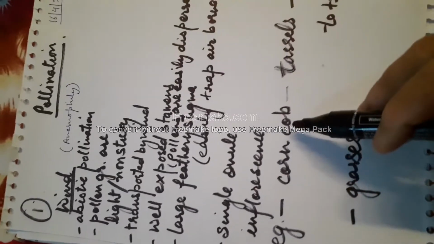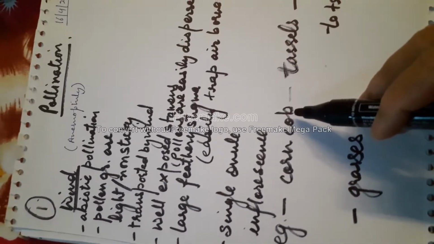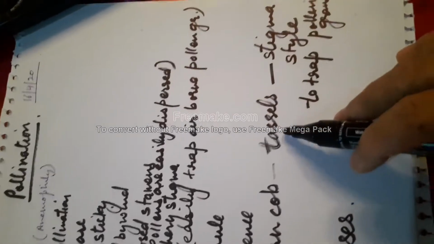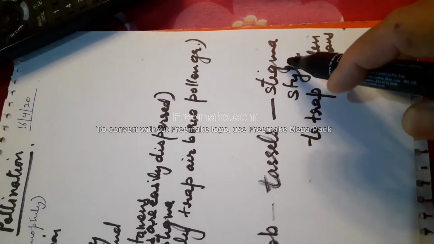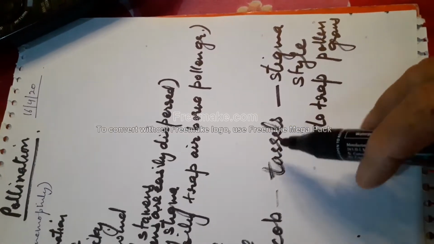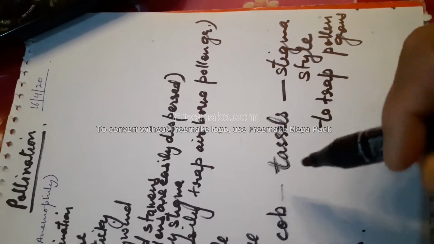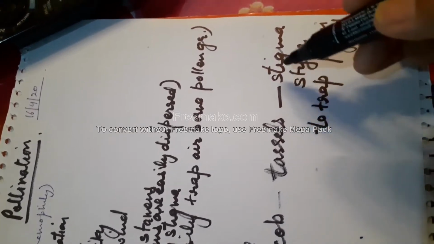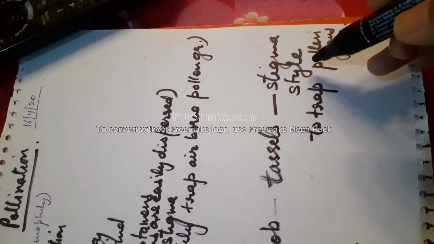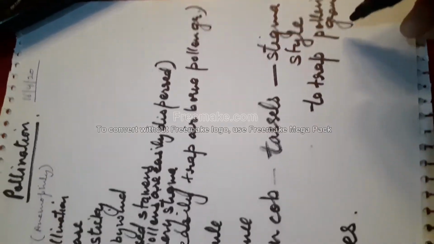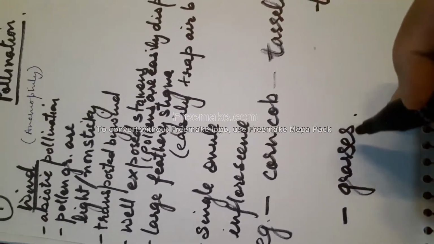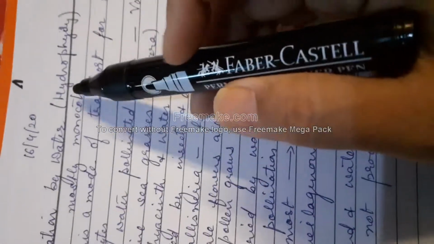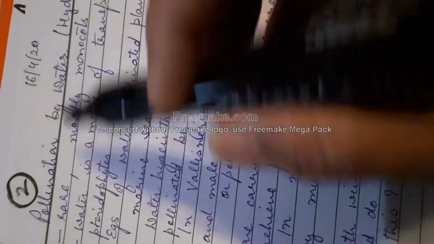For example, corn cob, bhutta, which we call chhalli, has tassels. These tassels, the small hair structures which are present, are generally the stigma and the style. They are there to trap the pollen grains. Other examples are grasses. Pollination by water is also called hydrophily.